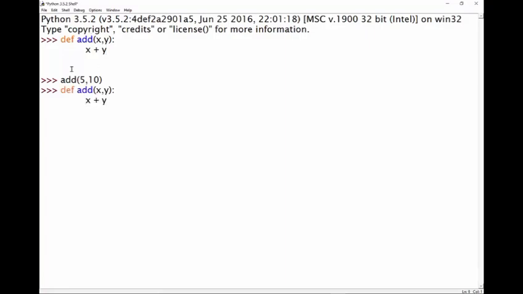So the way that we do that is we use the return keyword. We type return x plus y. Okay, now I'm just going to make sure I've got my indentation right. Oops. Let me just get rid of this and start again. Def add x and y, return x plus y. Now when we call the function add 5 and 10, you can see that it returns back to us the number 15, which is fantastic.